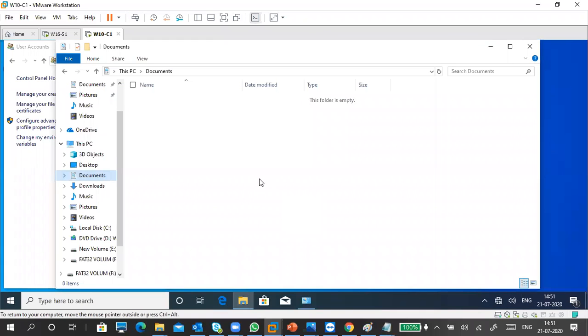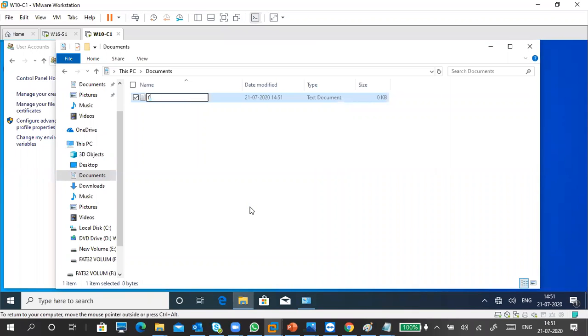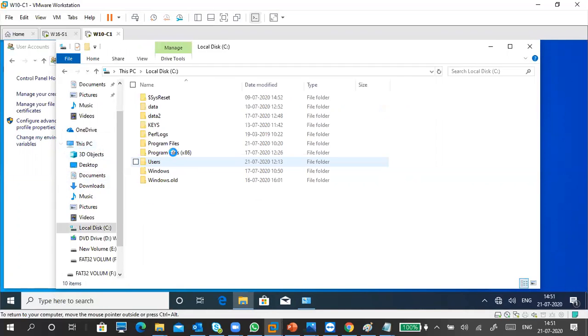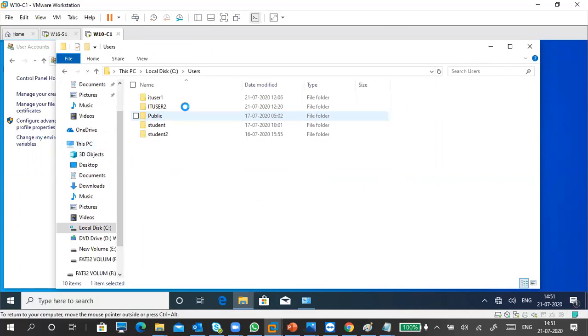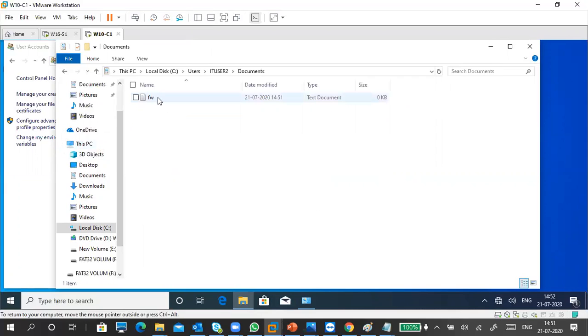The user has user data. For example, I created a file in my documents, like an FW. So this will be stored inside my user profile, right? I can go to Users, and this is my username, so this is username documents. Can you see this is the file?